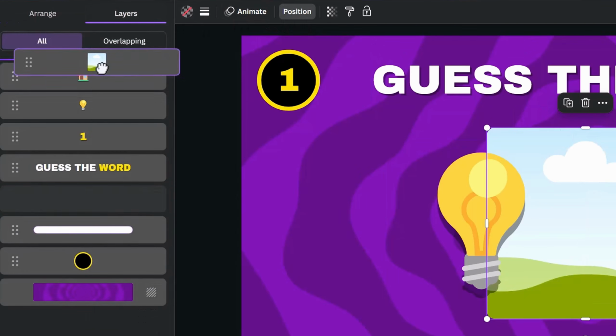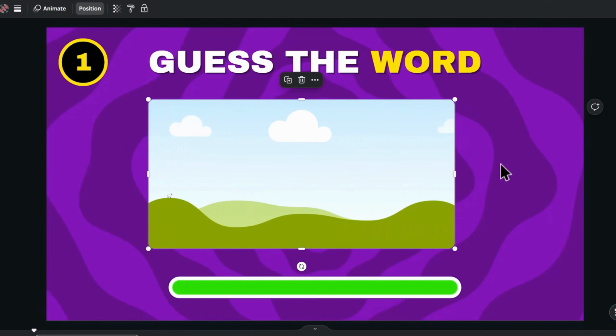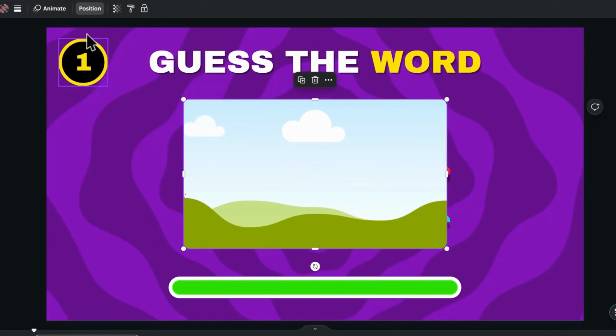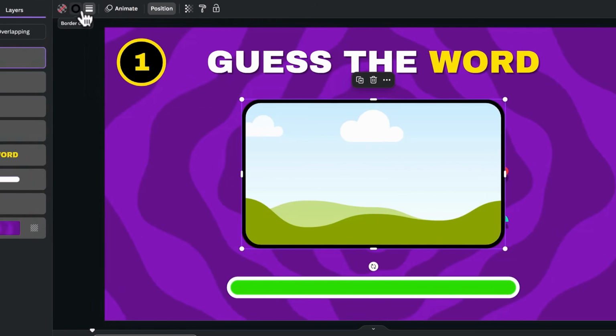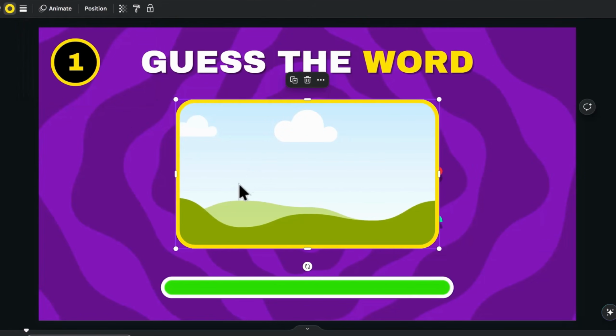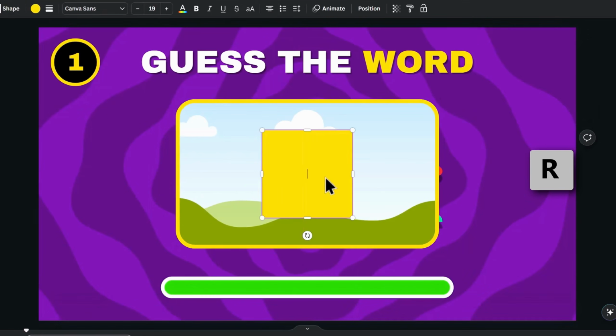Drag the frame to the top of the elements. Enlarge it like this and place it in the middle. Add a border weight to it and increase the corner rounding like this. Change the color to yellow and add a rectangle with the letter R on your keyboard.